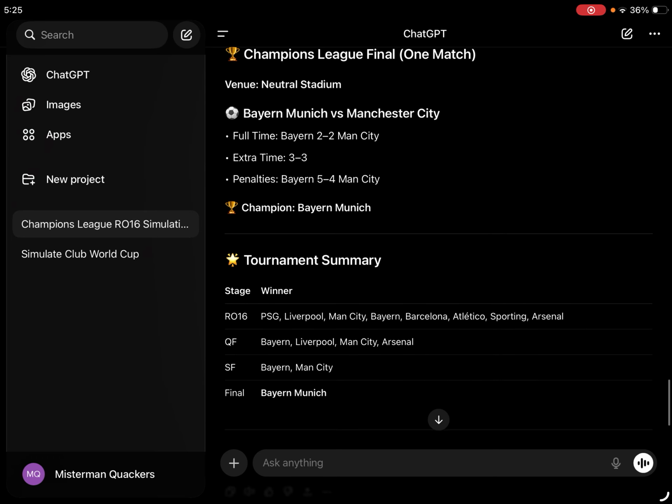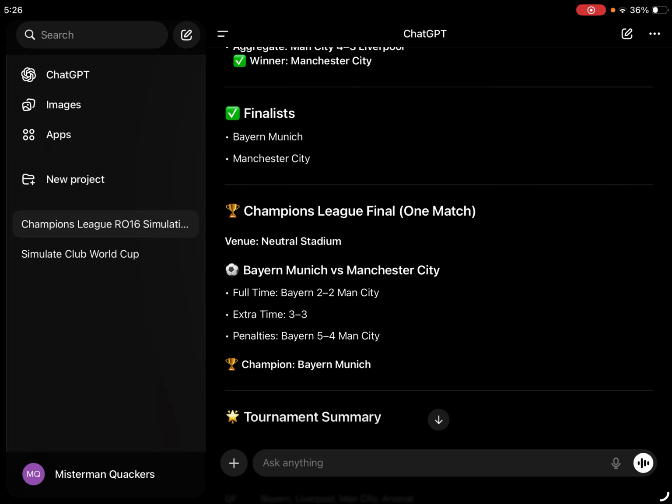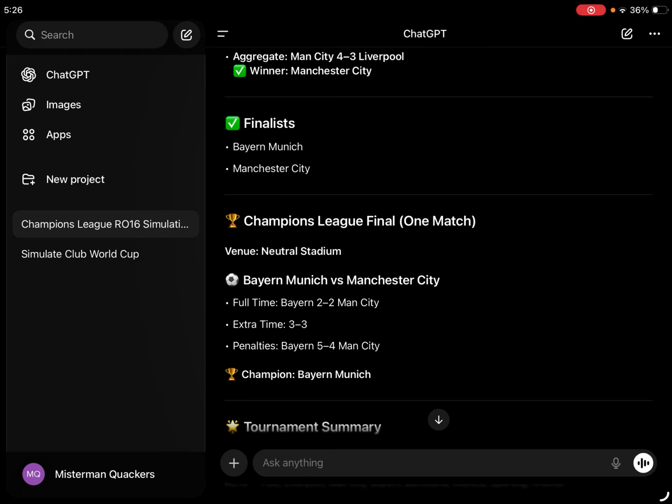So now the champions are Bayern Munich. Congratulations to them. They've edged out every team in this tournament, in the quarters being the only German team to bring it back to Germany. And now they've won the Champions League.